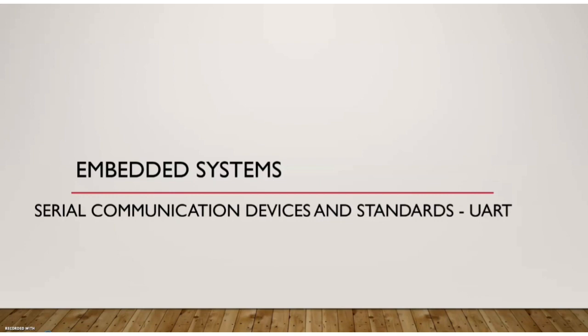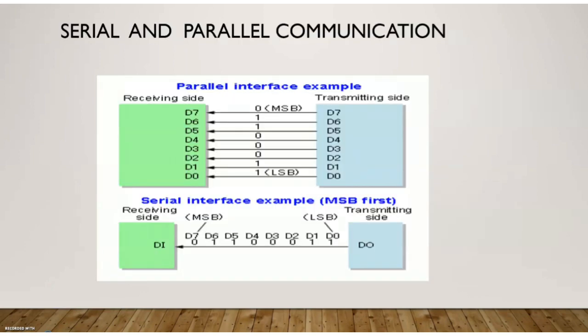Before going into the UART, we know that there are two types of communication, right? There is serial communication and then there is parallel communication. If you are going for a parallel communication, all the bits will be transmitted at the same time. Consider that we are going to send 1 byte or 8 bits of data. This is the image for a parallel communication interface. There will be a receiving side and a transmitting side. All the 8 bits are transferred at the same time. That is called a parallel communication.